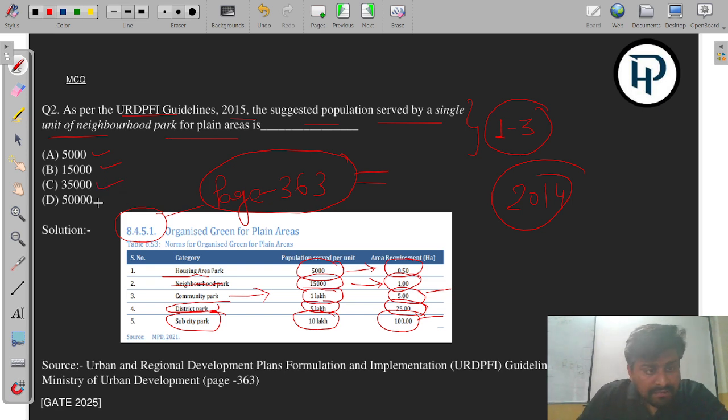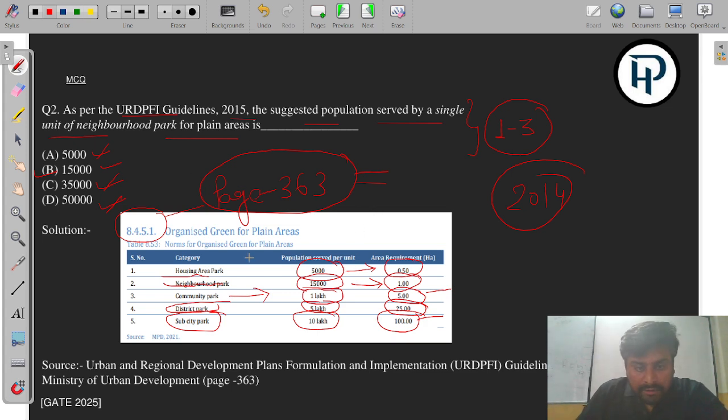So on the basis of these given answers, our first answer is 5,000, second answer is 15,000, third answer is 35,000 and fourth answer is 50,000. So according to this the neighborhood park can serve the population up to 15,000. So the 5,000 answer would be wrong, 35,000 would also be wrong and 50,000 would also be wrong. So the right answer would be 15,000. So a neighborhood park can serve up to 15,000.